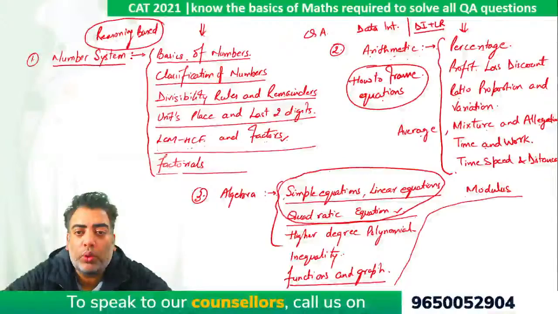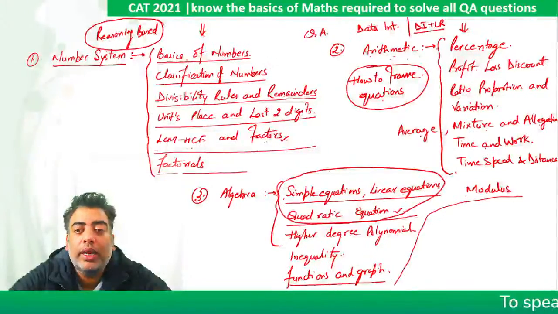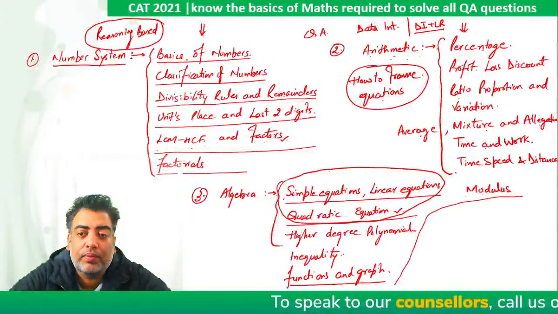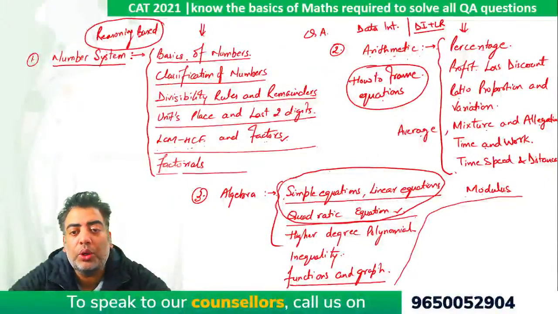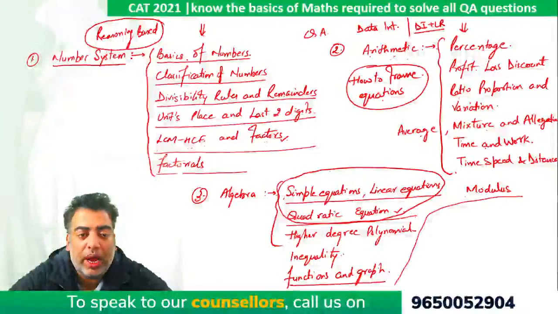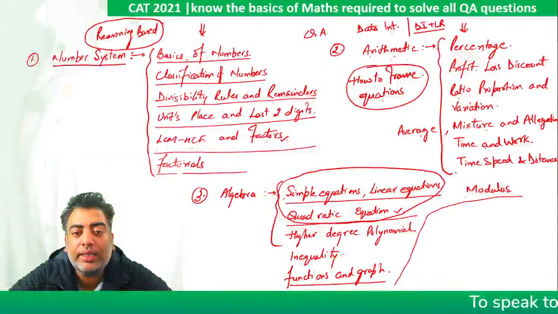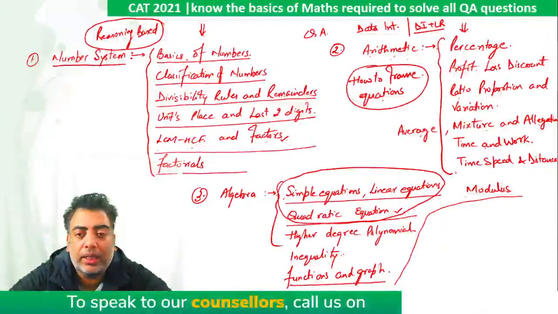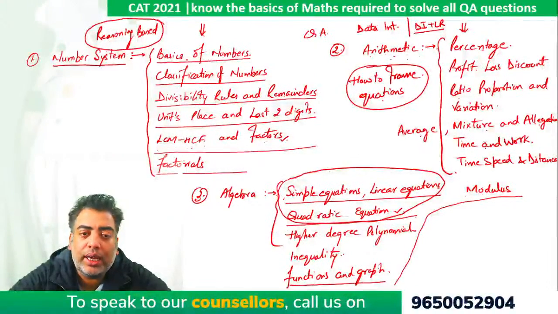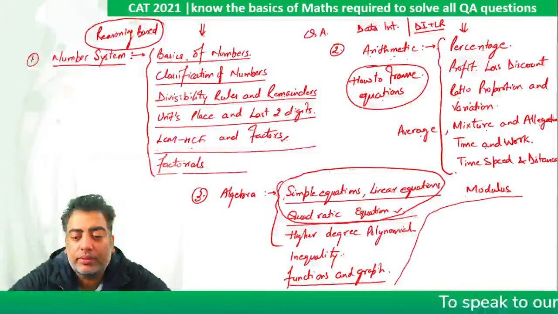All your learnings of Quant will not help you in only Quant, but they are also going to help you in case of your reasoning or DI section. So one must do each and every topic thoroughly, because it's not only Quant that you are preparing. At times students come and ask, what are the important topics that one must do? Guys, please keep in mind, you have to do each and every bit. You cannot skip anything, because you never know if a question came from one subtopic this year, whether next year the very same subtopic will be chosen or not. Topics are going to be these only.